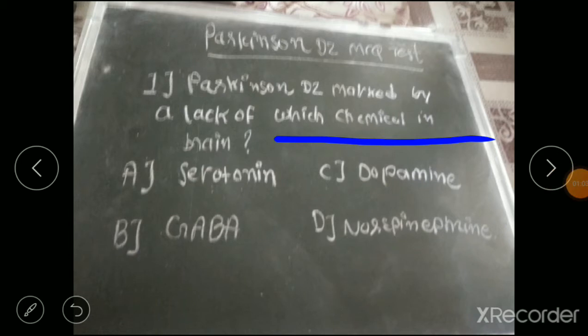So the correct answer is dopamine. If degenerative changes occur in our brain, then the dopamine released from the substantia nigra is reduced, and that leads to Parkinson disease.